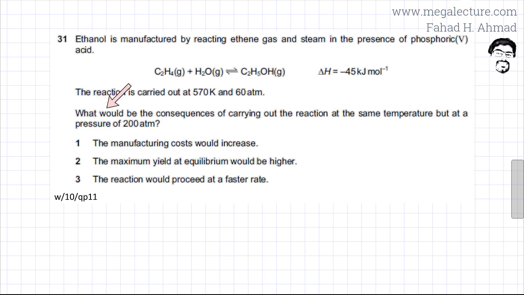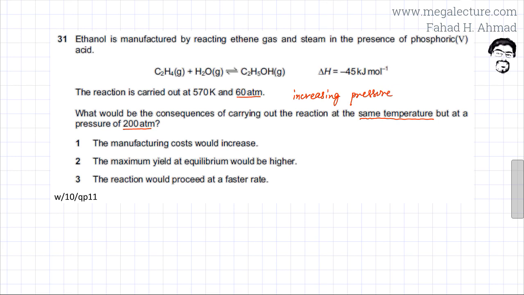Now the question asks what would be the consequences of carrying out the reaction at the same temperature. So he's keeping the temperature constant, but at a pressure of 200 atmospheres. Previously he was doing the reaction at 60 atmosphere. Now the pressure is 200 atmospheres. So the only change to the conditions is that he is increasing pressure. If you increase pressure, the particles would be closer together.